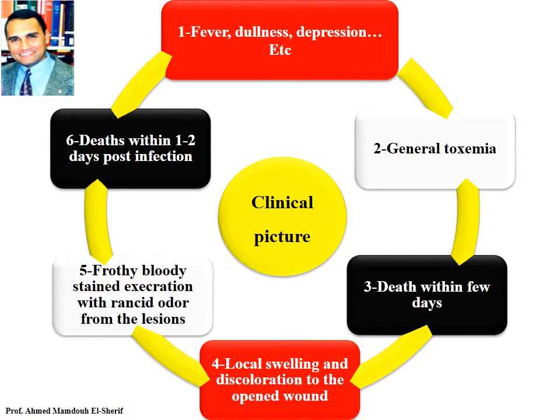Clinical picture: fever, dullness, depression, and so on. General toxemia signs. The disease occurs within a few days, 1 to 2 days. Local swelling and discoloration at the opened wound. Frothy, bloody stained excretion with rancid odor from all the lesions. Deaths within 1 to 2 days post-infection.